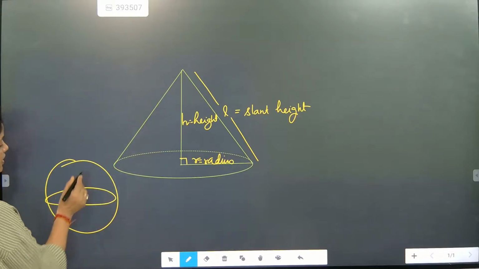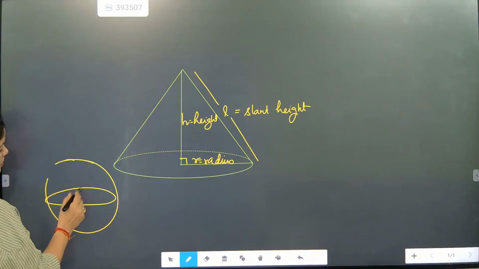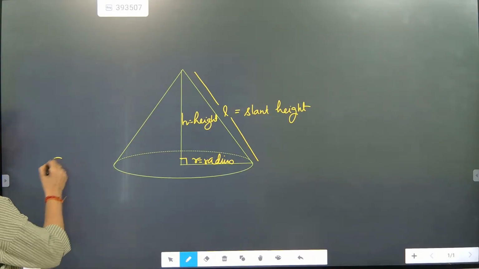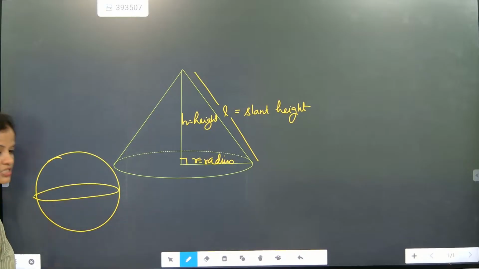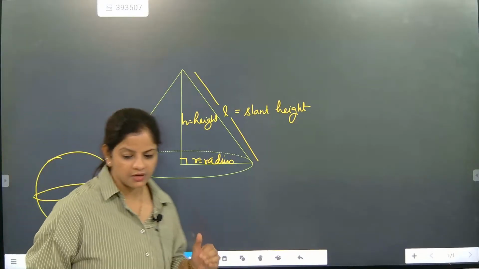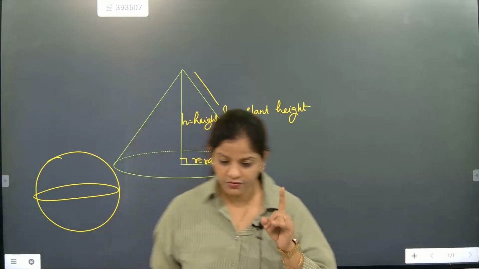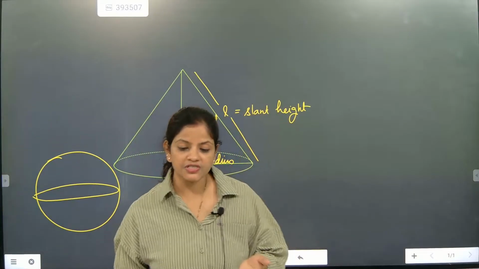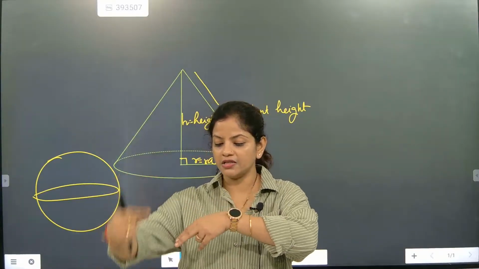So look, beta. Whenever you draw like this, it is exactly a sphere. In a sphere, it is exactly a circle, beta. Now the circle will always be considered for area, whenever volume is there, whenever surface area is there. Surface area means one dimension formula and another part formula.